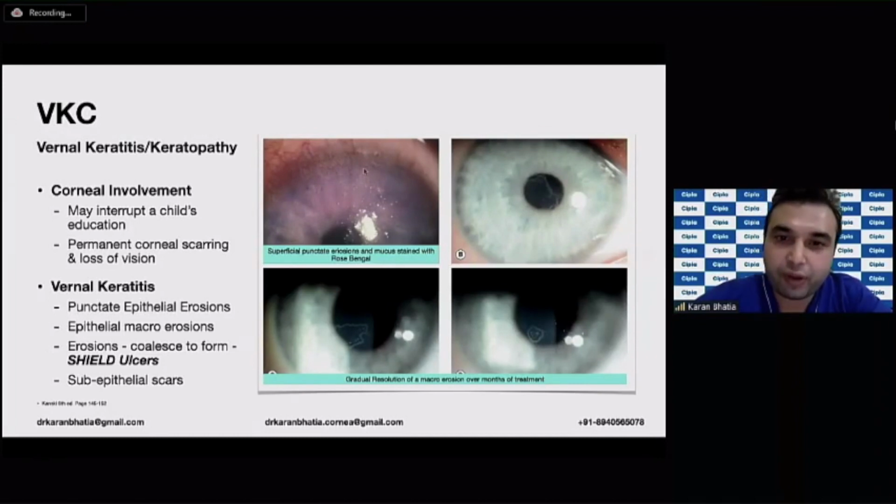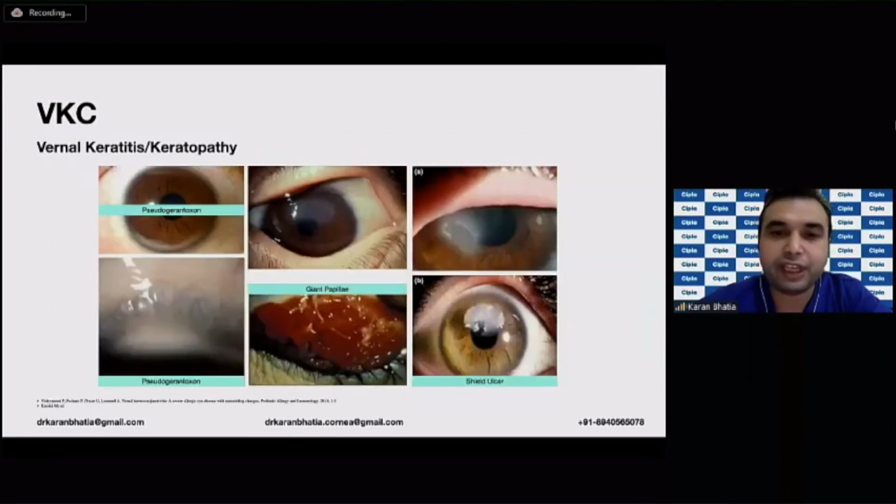So you can have punctate epithelial erosions. You can see these purplish red dots which are stained with rose bengal. Commonly you can use fluorescein also over here. You can also see epithelial macroerosions, which develop because of the rubbing of these papillae against the corneal epithelium. They can later develop shield ulcers.